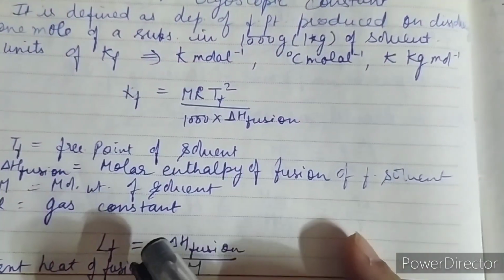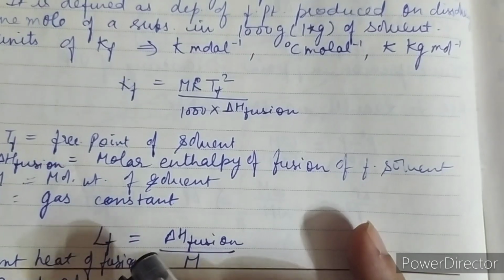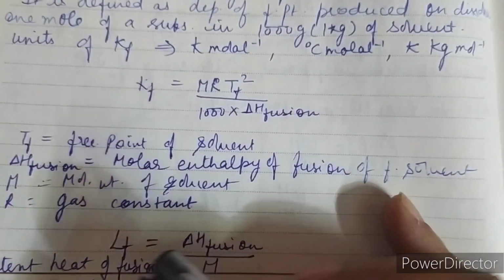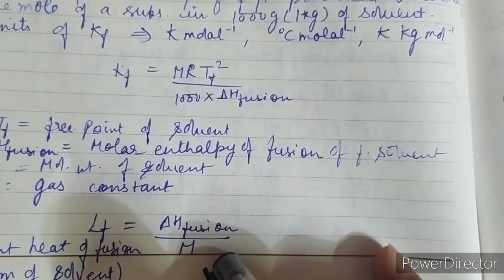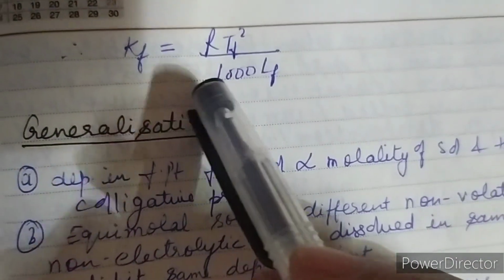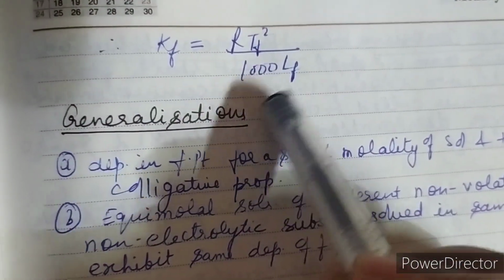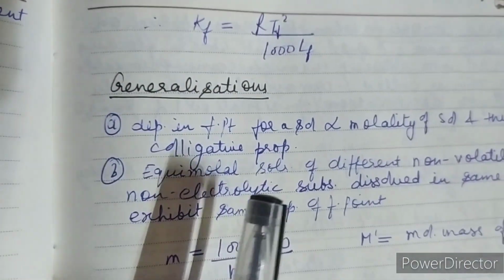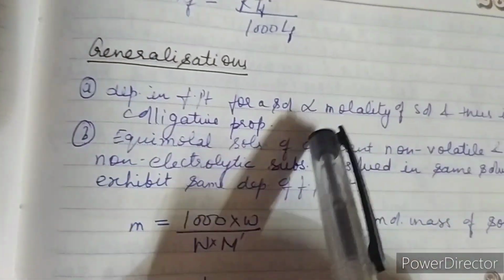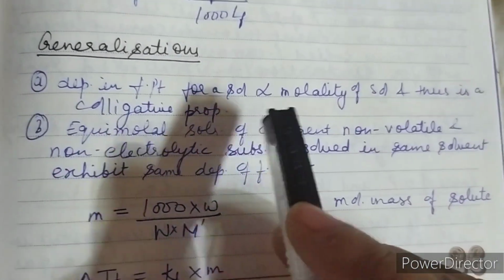Rest is same. And again L instead of LV, here we will replace the expression LF, that is del H fusion upon H. Replace it here and your new expression becomes Kf is equal to R Tf square upon 1000 LF. Now according to these derivations, what we have generalized,